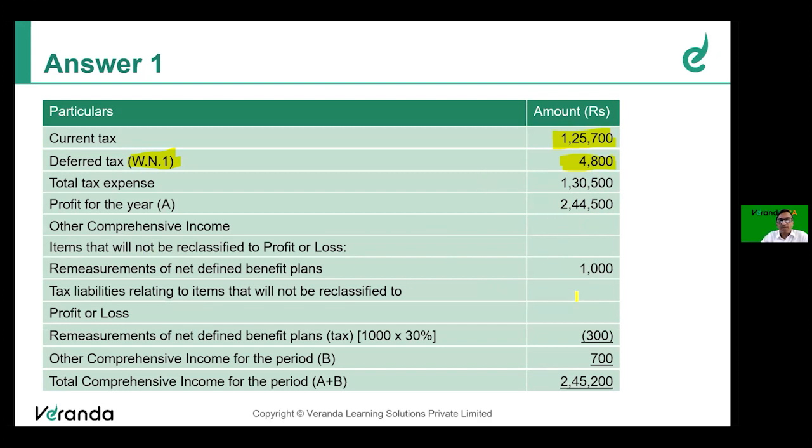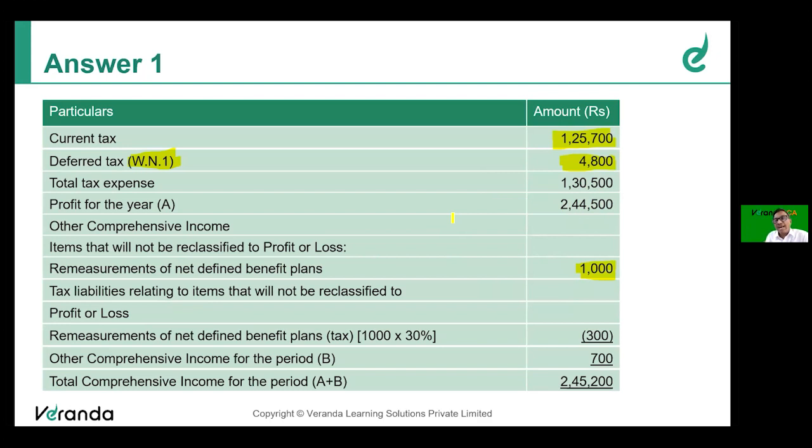And the next one, 1,000 rupees. Remeasurement of net defined benefit plan. There's a gain on remeasurement of net defined benefit plan. According to the problem, it is not recognized, as given in the question. We should recognize it through OCI, is it not?